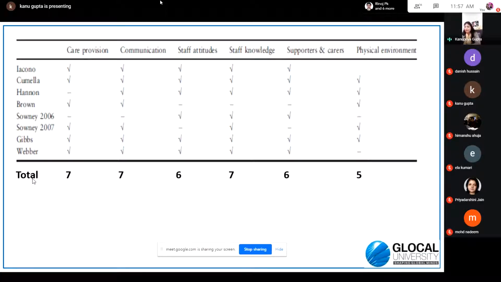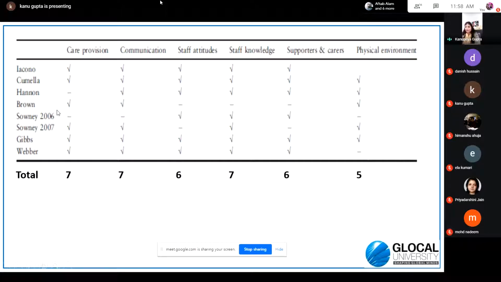These different factors, like Emonu has talked about care provision, a tick mark has been done here. He talks about communication, staff attitude, staff knowledge, supporters and care, but he does not talk about physical environment. So nothing has been mentioned here.